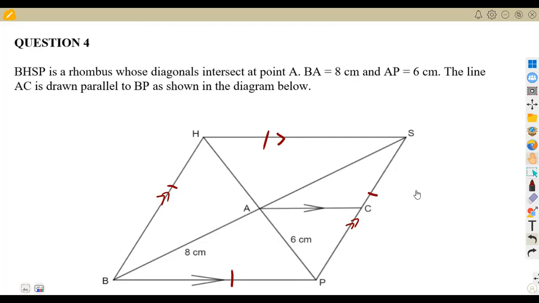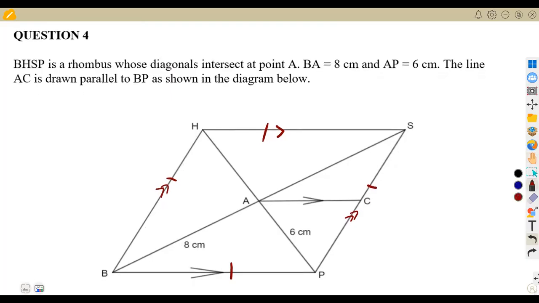Remember from our properties of a rhombus, that the diagonals of a rhombus do not just intersect. No, they don't just intersect. They intersect at a special point at 90 degrees. These diagonals intersect at 90 degrees, meaning the angle that is formed where the diagonals intersect is going to be 90 degrees. All right. And we are given the length of BA, which is half of the diagonal, it's 8. So it means from A to S, it is going to be 8 centimeters. Remember, also the diagonals bisect each other.